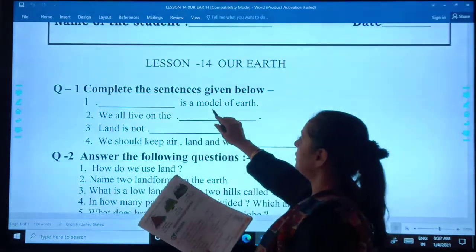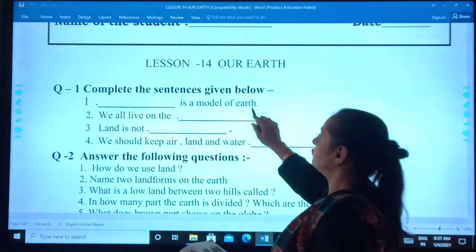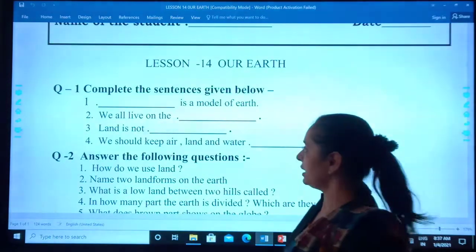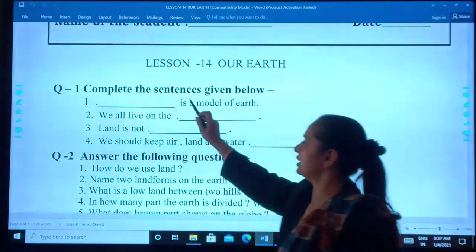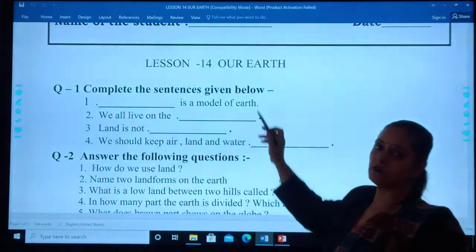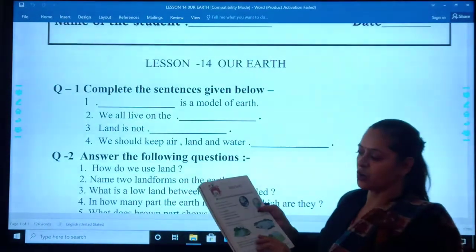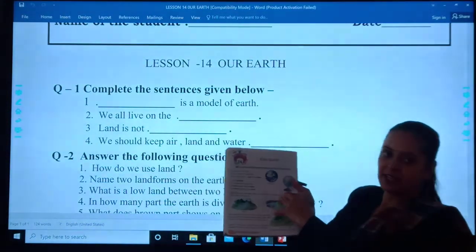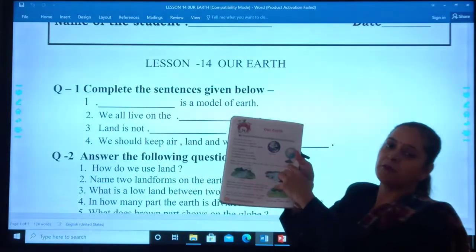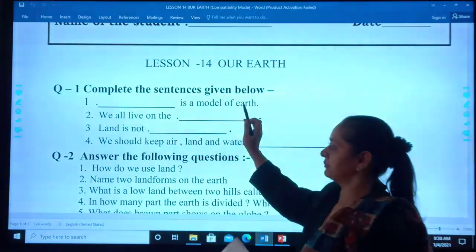Dash is a model of Earth. Yes, tell me, I repeat. Dash is a model of Earth. Yes, it's called globe. Can you see? Yes, globe is a model of Earth.